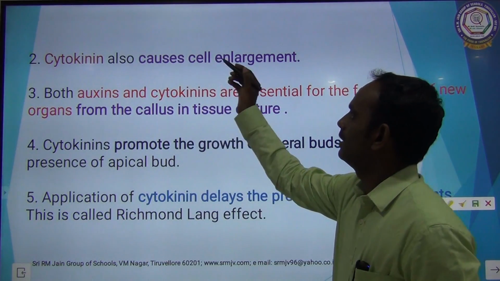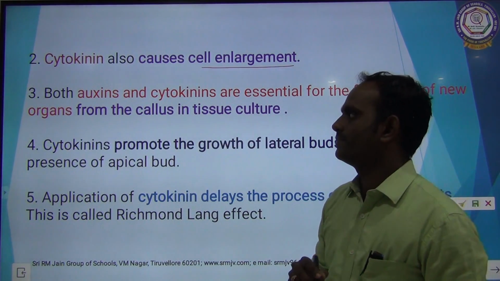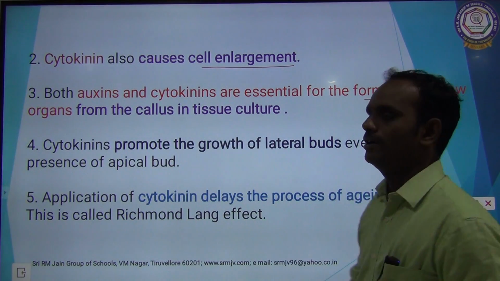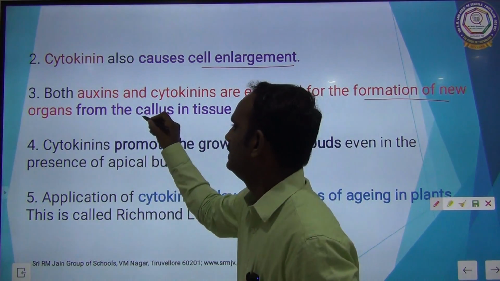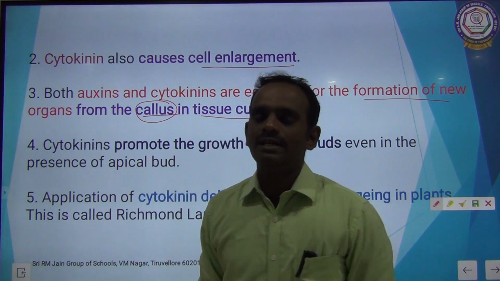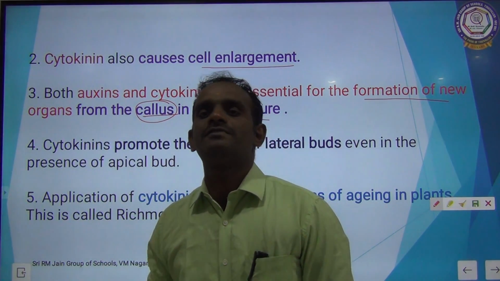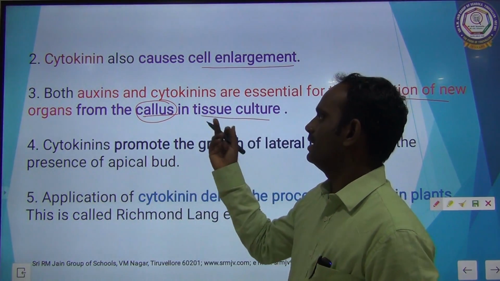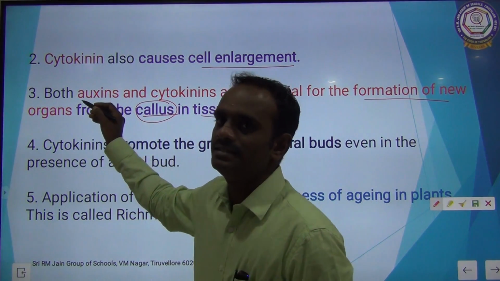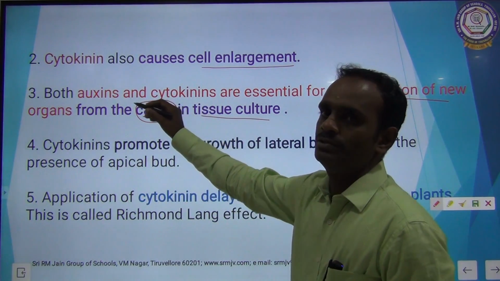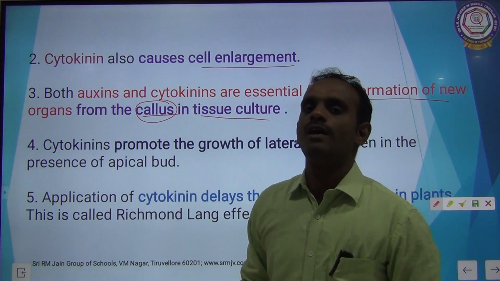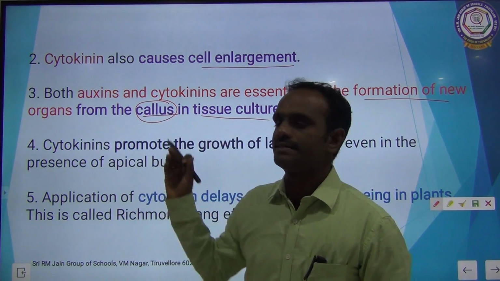Cytokinin also causes cell enlargement. Both auxins and cytokinins are essential for the formation of new organs from the callus in tissue culture. What is callus? Callus is nothing but the undifferentiated mass of cell. So, in tissue culture, the undifferentiated mass of the cell is called callus. Auxins and cytokinins are very essential for the formation of organs from the callus.